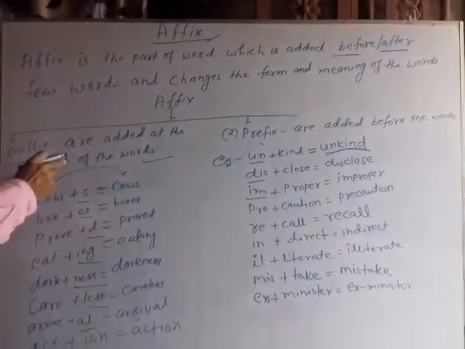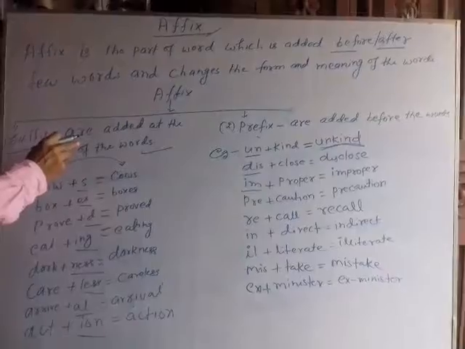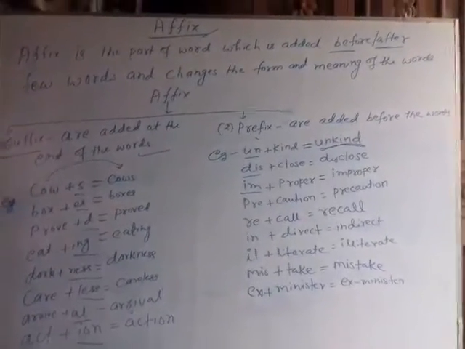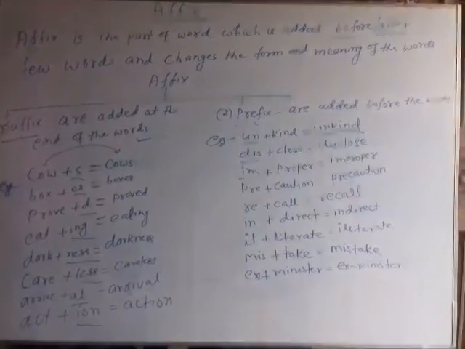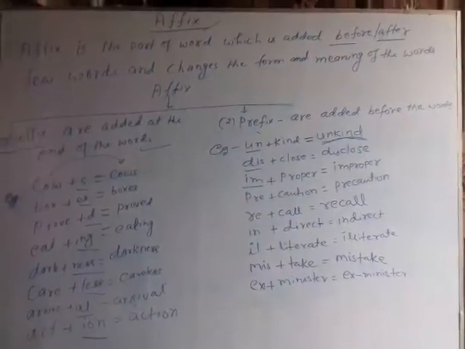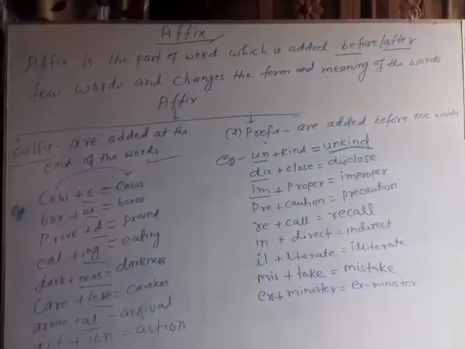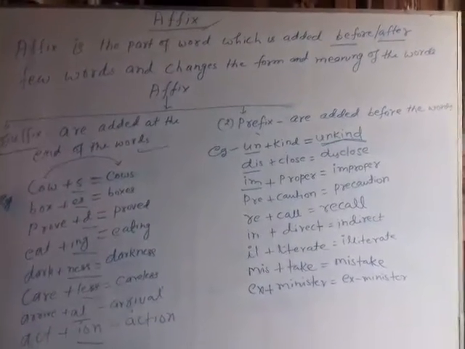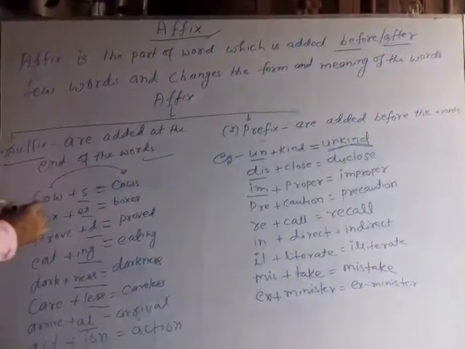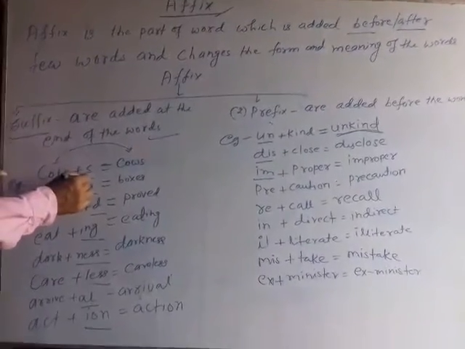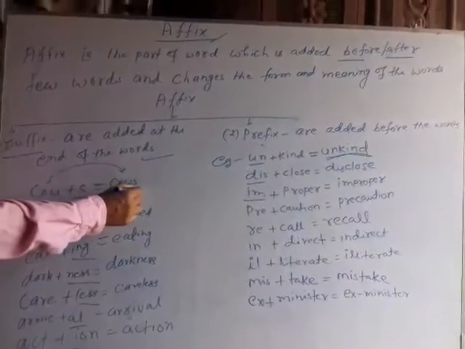Suffixes are the words which are added at the end of the words and change the meaning and the form of the words. For example, you can see here cow plus s. It becomes cows.